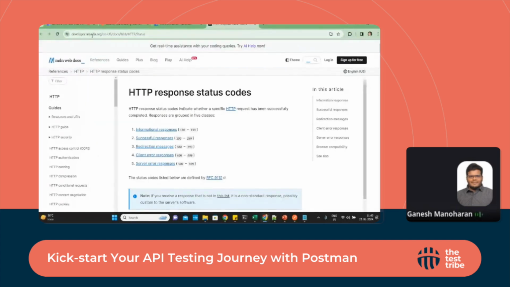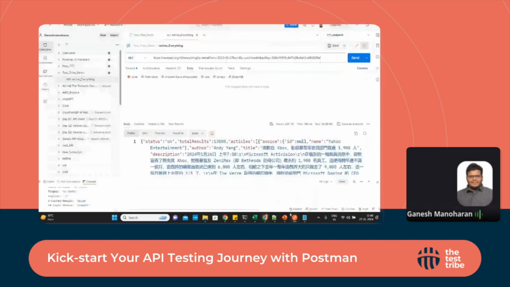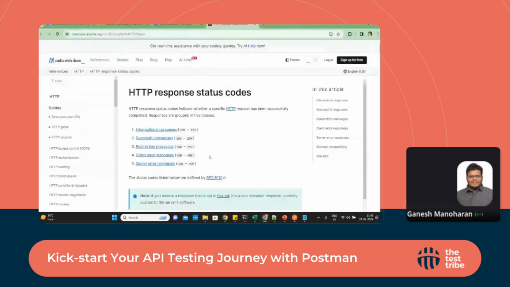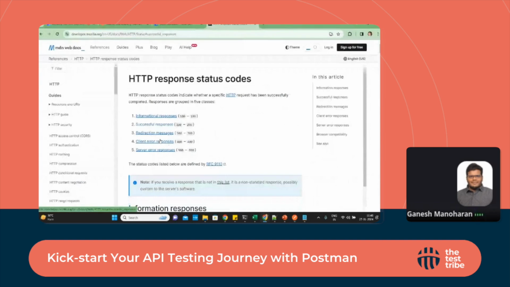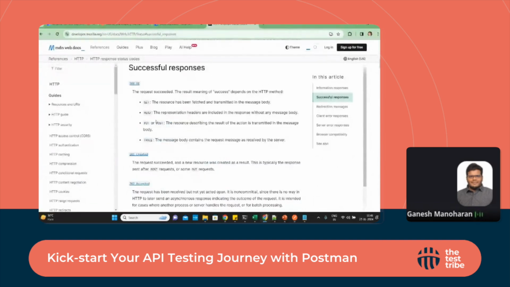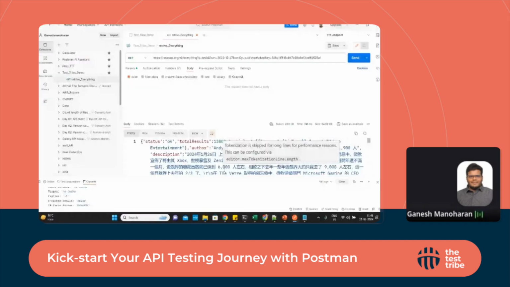This document has now been created by Marcelo. The response code is an HTTP standard. Everybody who builds any website, REST, any API, should follow the standard. It's been created by HTTP. So within the range, if you want to see any response code, in this one we got 200. 200 OK here is a successful response. They give a detailed explanation of this. Why if 201, what is that? Description of this one, the status code description.